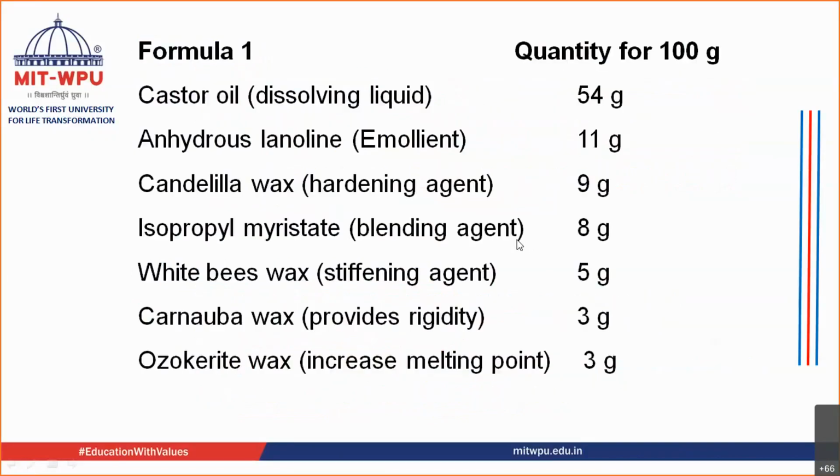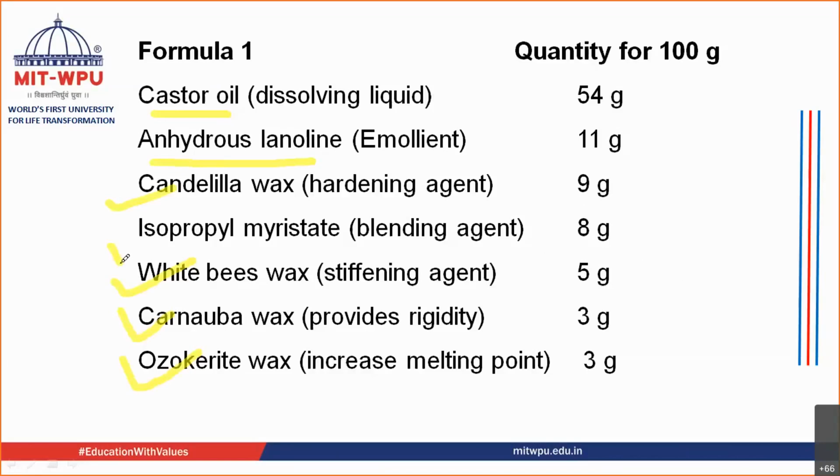I talked about the formulation yesterday with you, which consists of the liquid ingredient, that is castor oil. Then it consists of the emollient, that is the softening agent, anhydrous lanolin, which is used over here. Then you have different solidifying agents: candelilla wax, beeswax, carnauba wax, and ozokerite wax, used in different combinations to impart stiffness to the preparation.